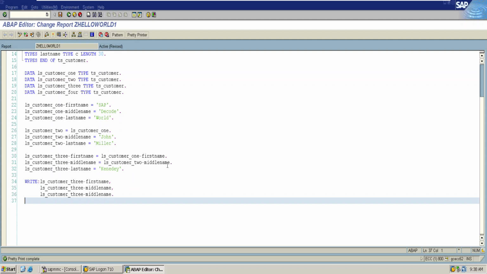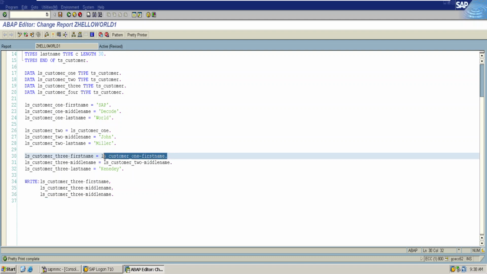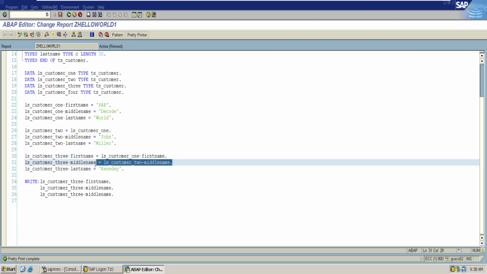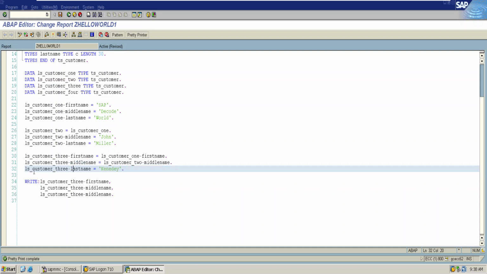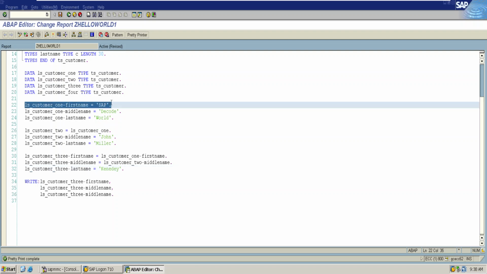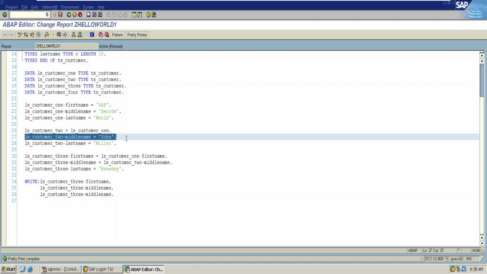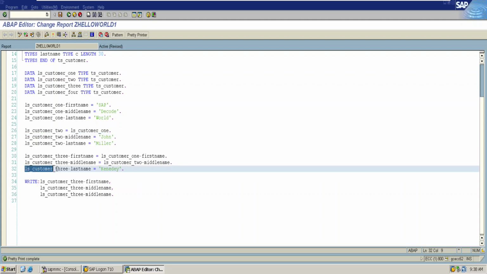My intention is to copy first name from customer 1, middle name from customer 2, and assign a value of Kennedy to the last name of customer 3. Here the first name of customer 1 is SAP, the middle name I have assigned the value of John for customer 2, and the last name I have assigned Kennedy to ls_customer3.